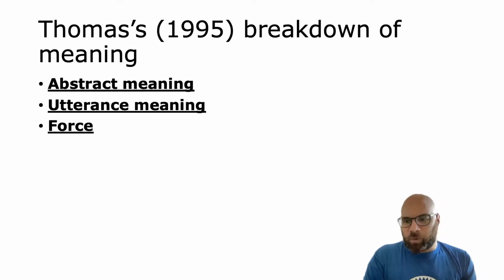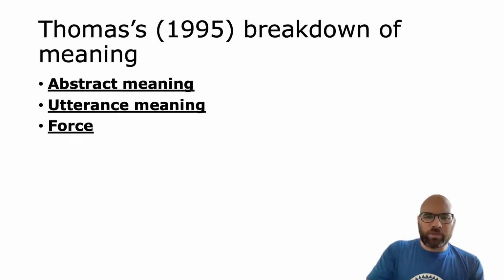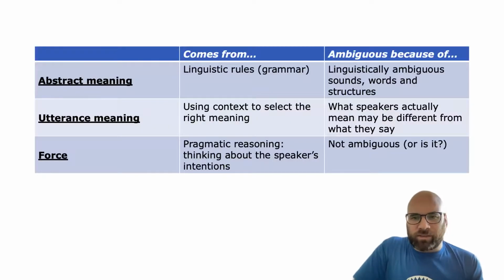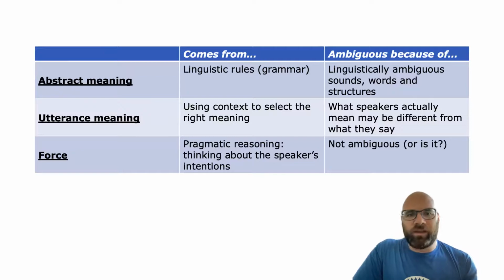And finally, force is like what we called what is meant in the previous module. So force is the idea that the person actually wants to express with their language, and it might be different from what they literally said. So we can summarize these ideas in a table to get a clear idea of what they are. In particular, we can think of where each part of the meaning comes from and why it's ambiguous, right?